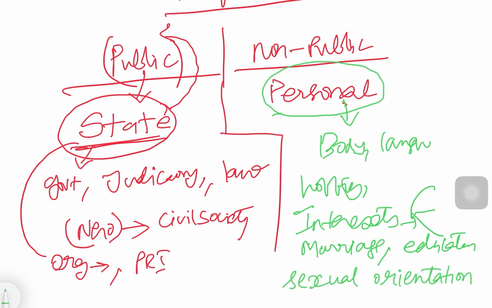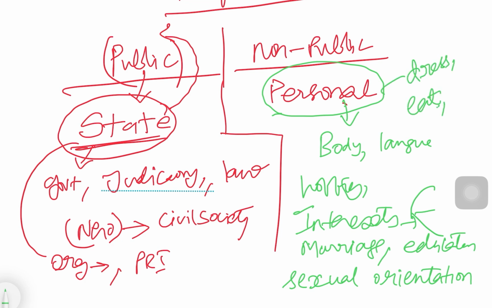Because the state or the government need not worry more about these issues, in the sense that an individual has some control, or more control, over how he wants to dress, how he wants to eat, or how he wants to live, right? So these are the issues that the state generally does not worry about.